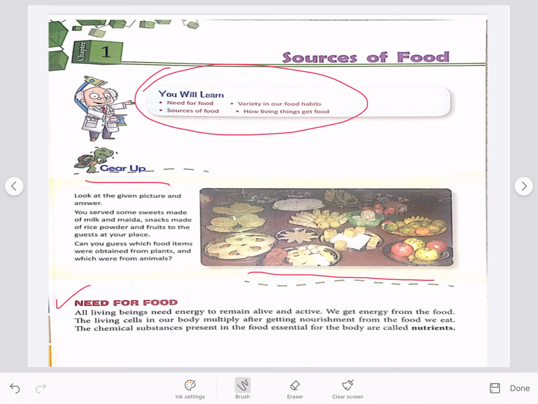Why do we need food? Food gives us energy that is needed to keep us alive and active. There are some chemical substances like vitamins, minerals, carbohydrates, proteins, and fats present in our food which are called nutrients. Now, you have to underline the definition of nutrients. The chemical substances present in the food essential for the body are called nutrients.